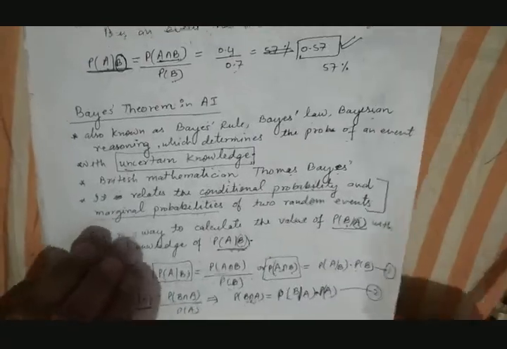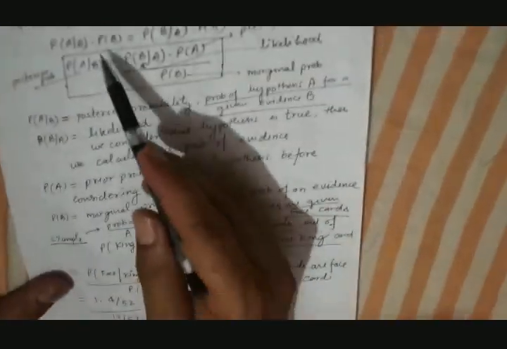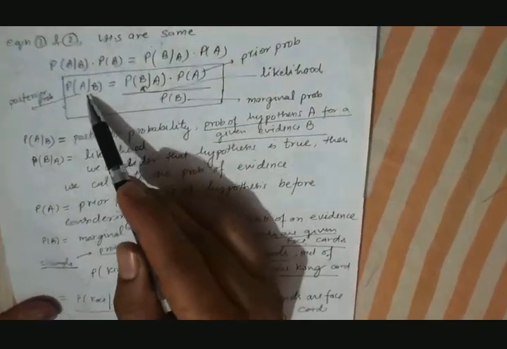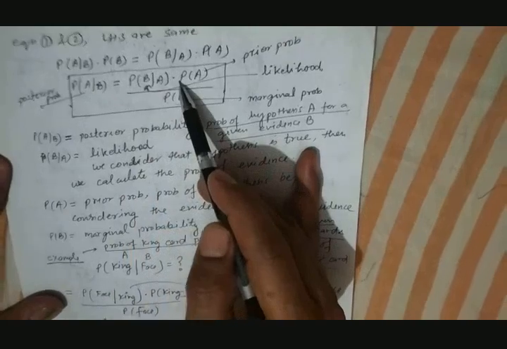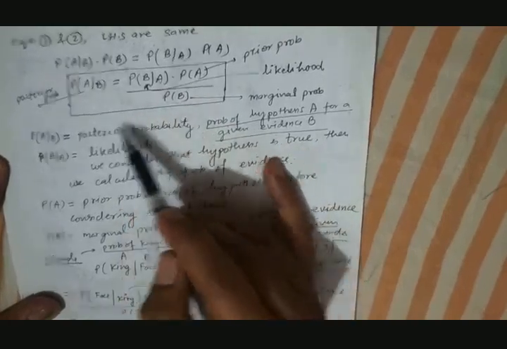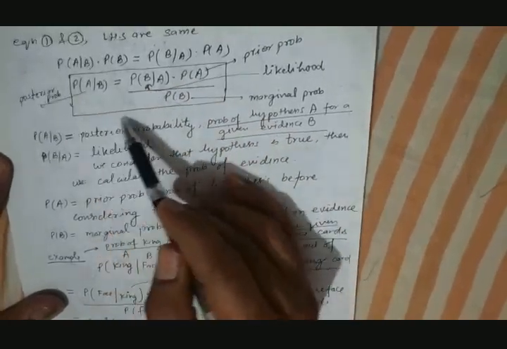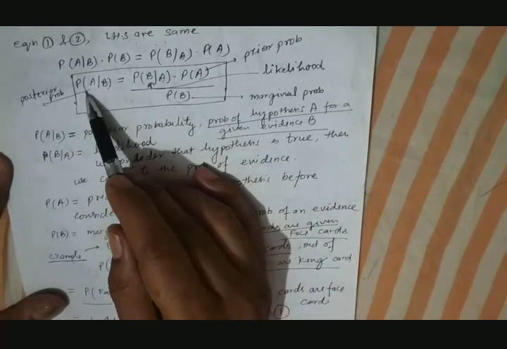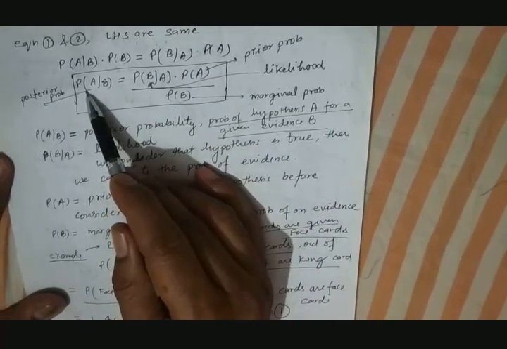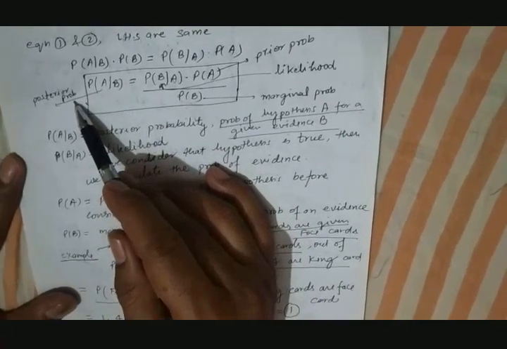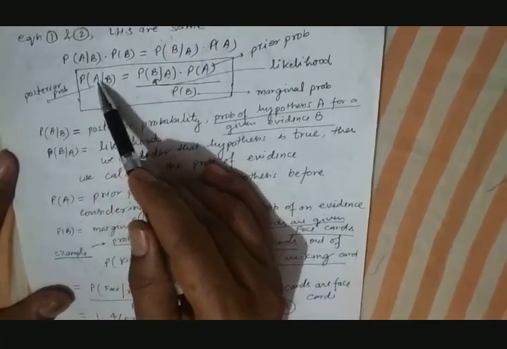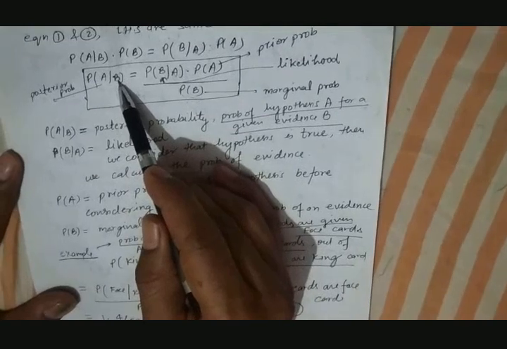So by using equation 1 and 2, what we get? So this much is equal to this much. So here P(A given B) is equal to P(B given A) into P(A) divided by P(B). This is the Bayes theorem formula, where the left hand side term is known as posterior probability. Posterior probability, we have already discussed that definition. It is the probability of A provided that the event B has occurred.